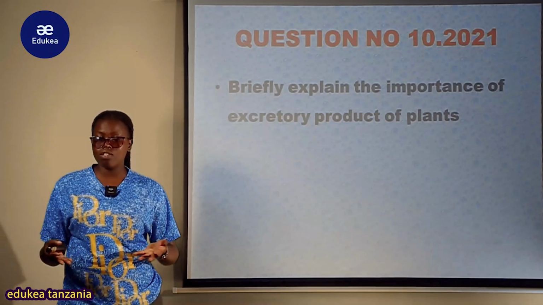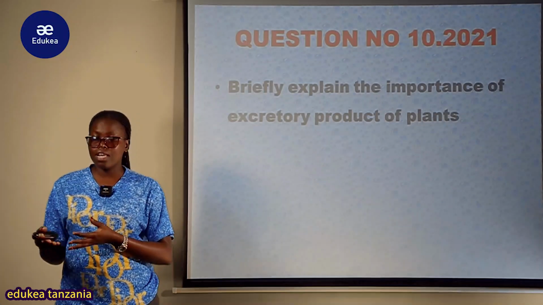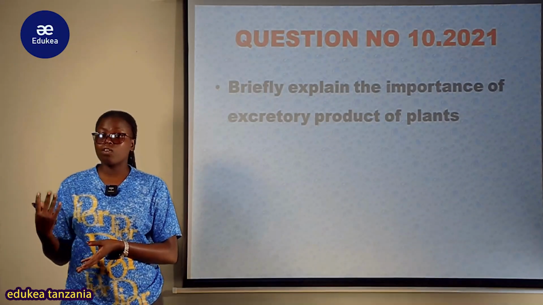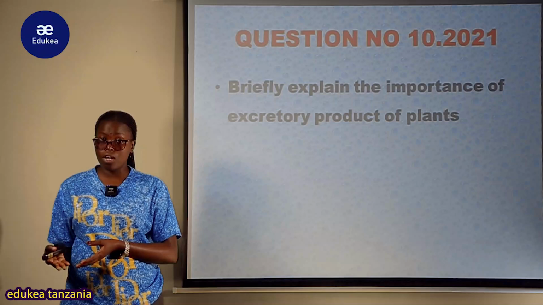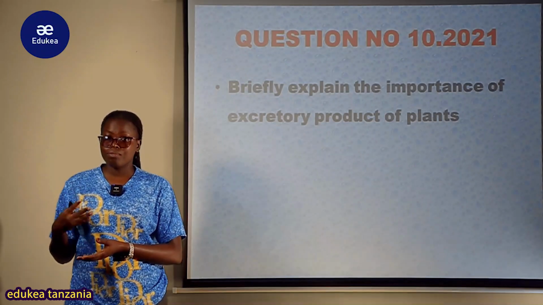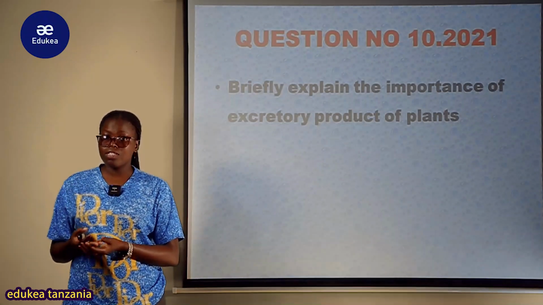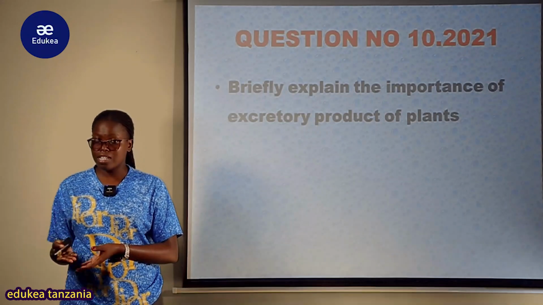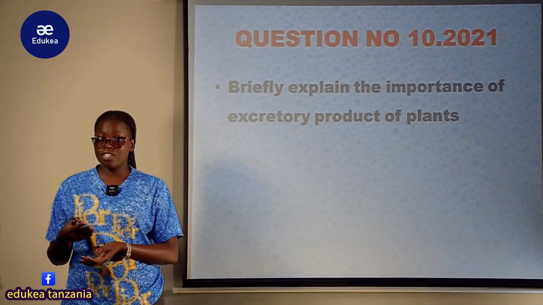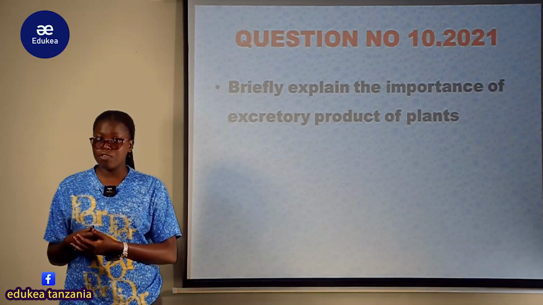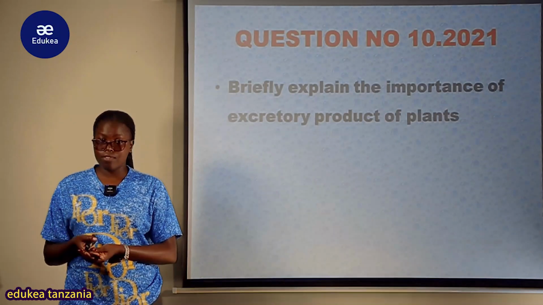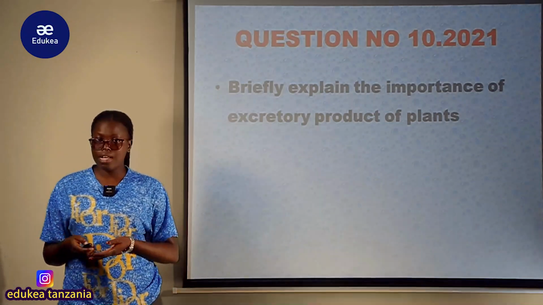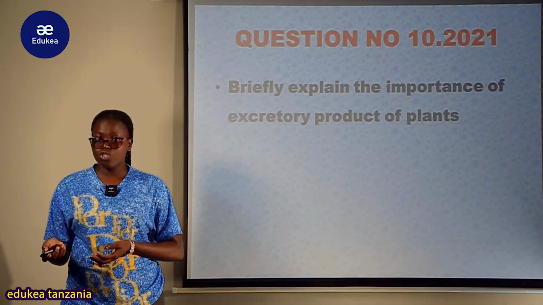If carbon dioxide is allowed to accumulate in the body, it becomes toxic. For example, it can combine with hemoglobin and prevent the transport of oxygen, leading to oxygen depletion. If this occurs for a prolonged period of time, it might result in death. So nitrogenous wastes need to be removed from the body of living things to ensure their survival. So plants also remove a variety of metabolic products so as to ensure their survival.